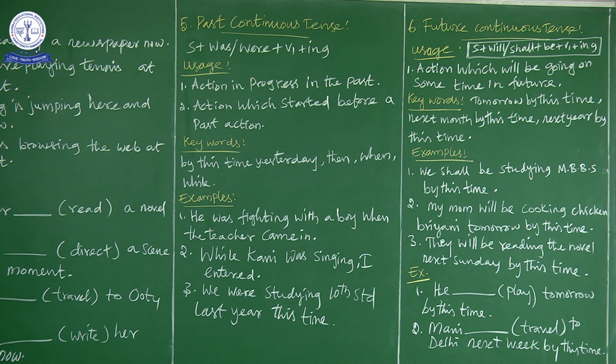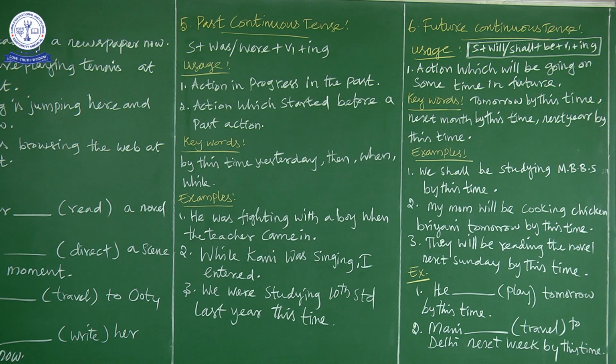So that's how you have to analyze the sentence: find the keyword, then choose the tense, and apply the sentence structure which is given to you. That's how you have to find the answer. So we have finished all the continuous tenses: present continuous tense, past continuous tense, and future continuous tense.